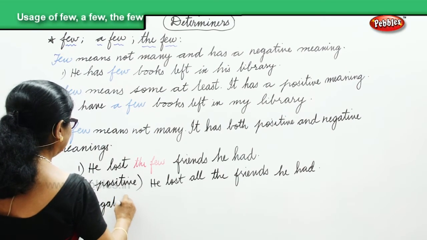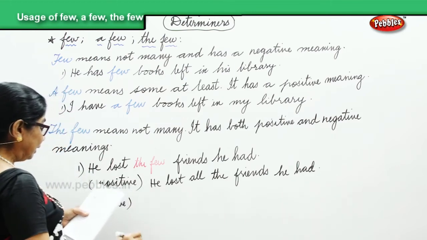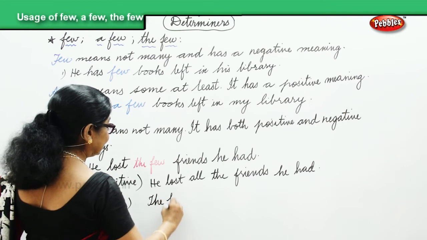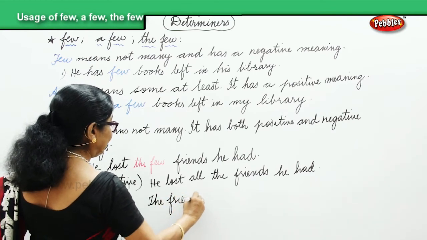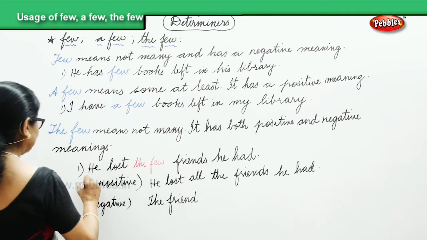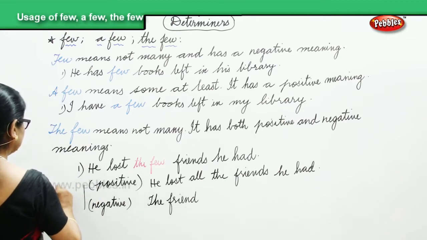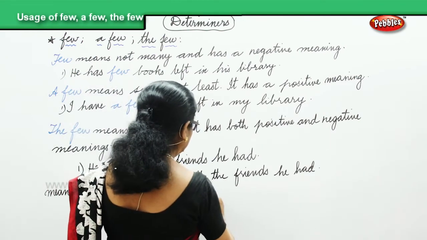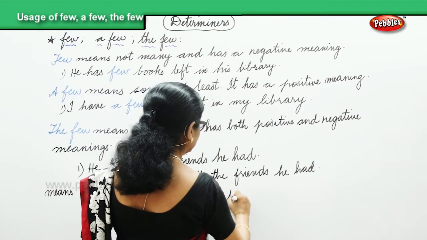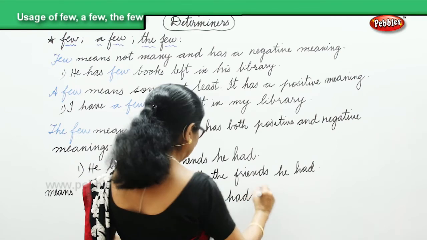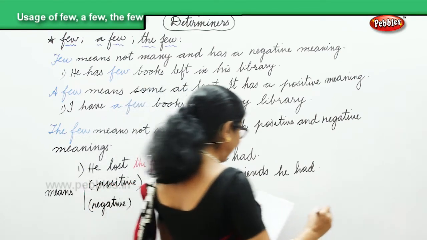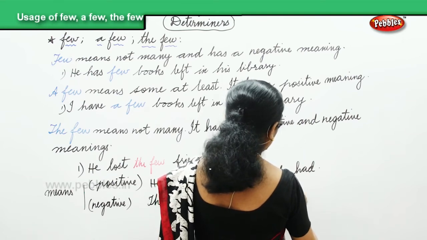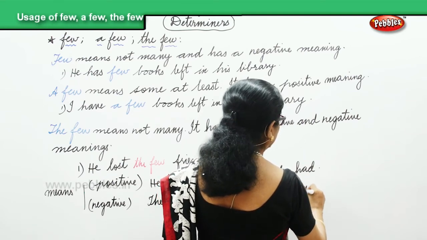When you say negative, it says the friends he had were not many.